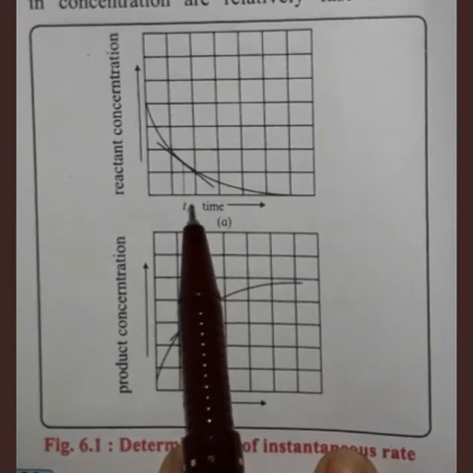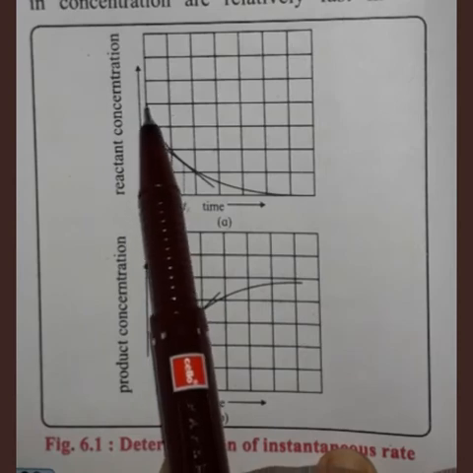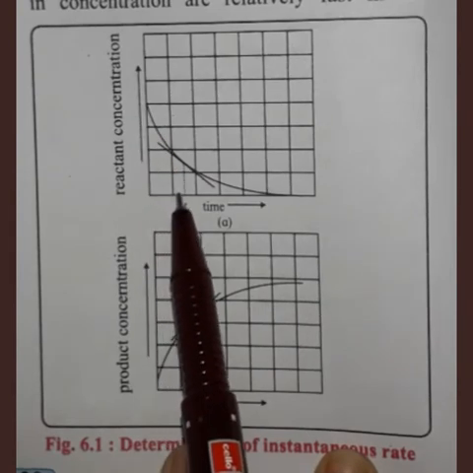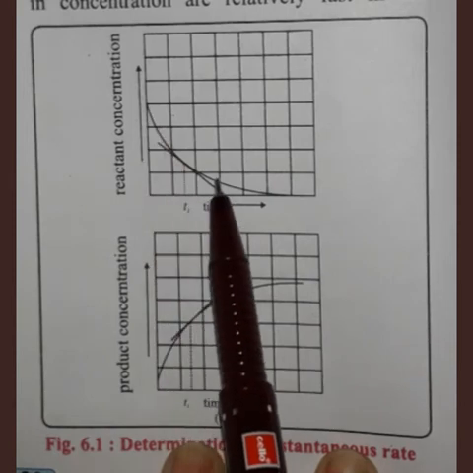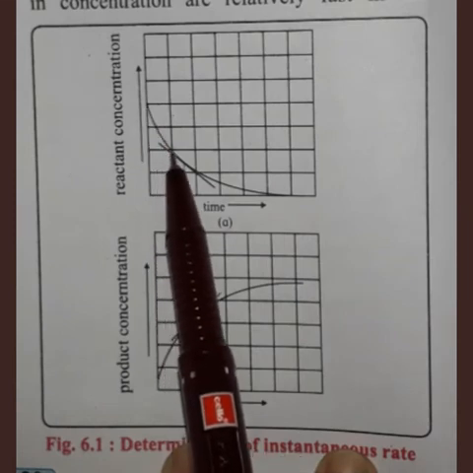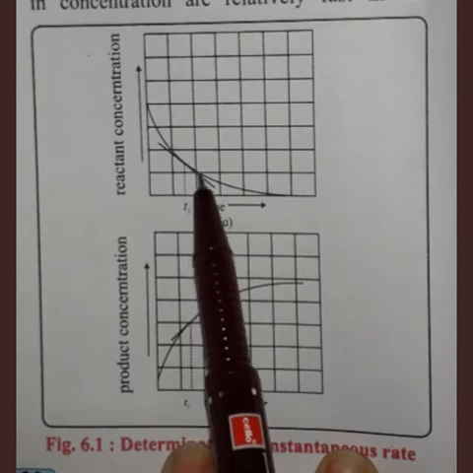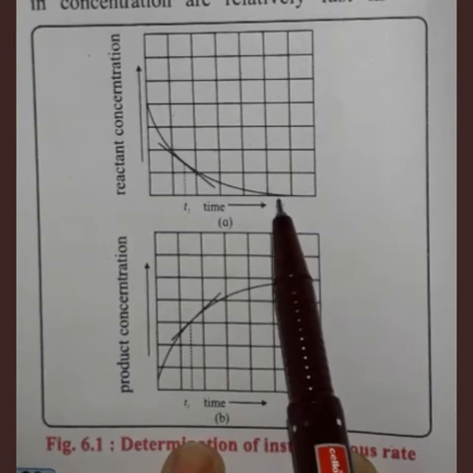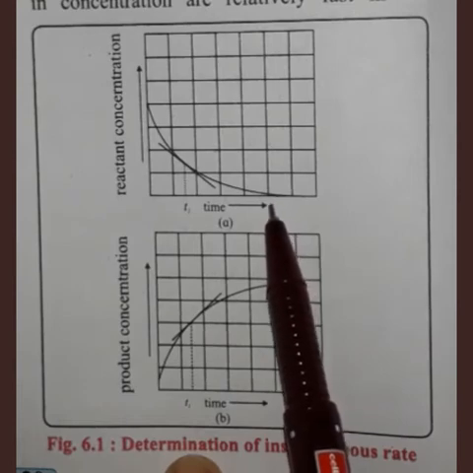As the reaction begins and time passes, the concentration of reactant decreases. At the beginning the concentration was at this point. After some time the concentration is lowered, again after some time it is lowered, again decreased, and here the reactant is consumed completely.